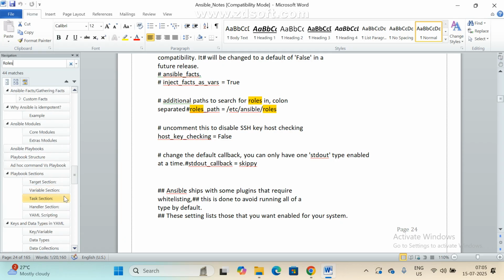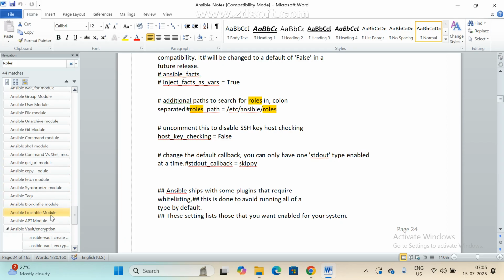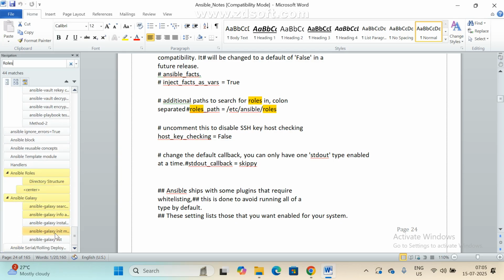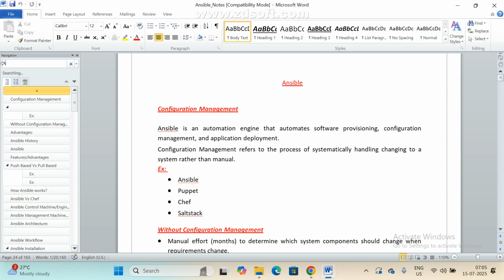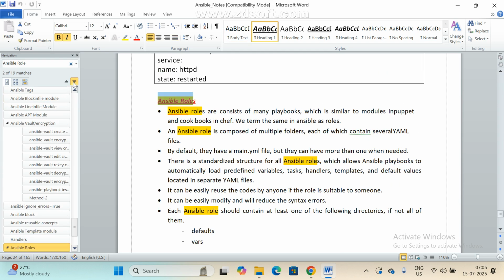Now you know what a playbook is. In the same way, this is the Ansible role.